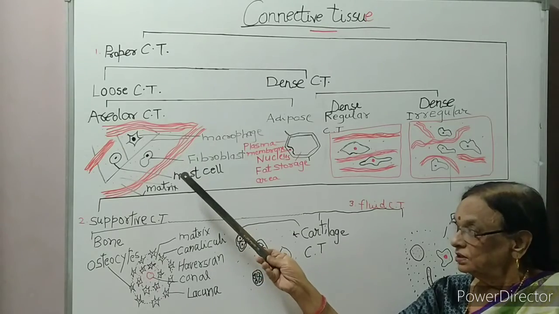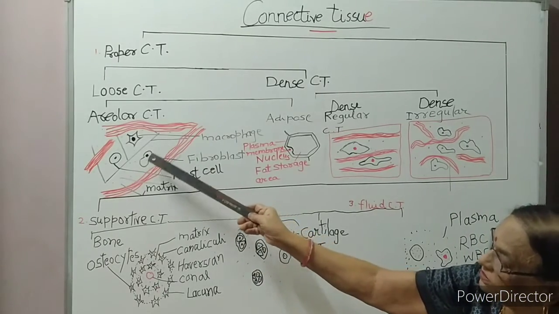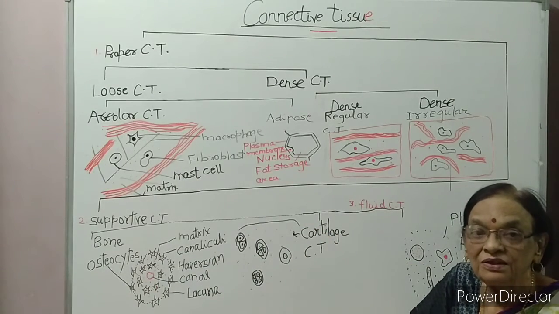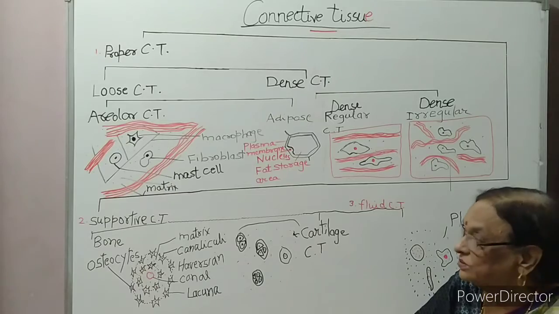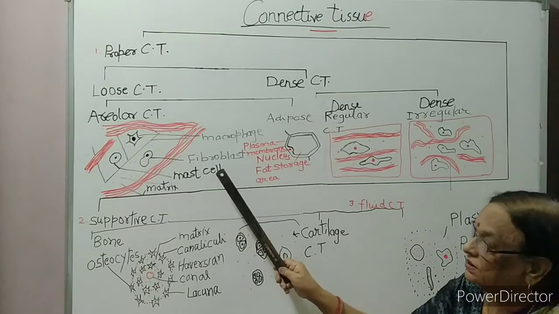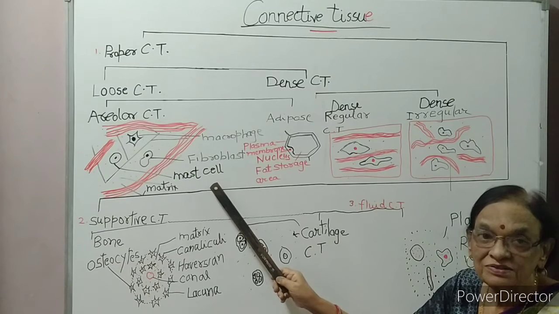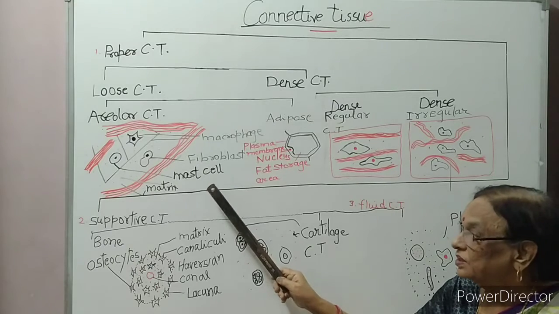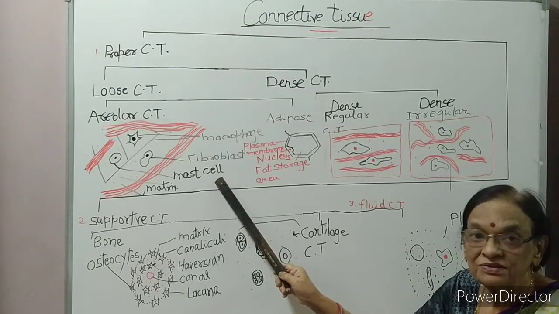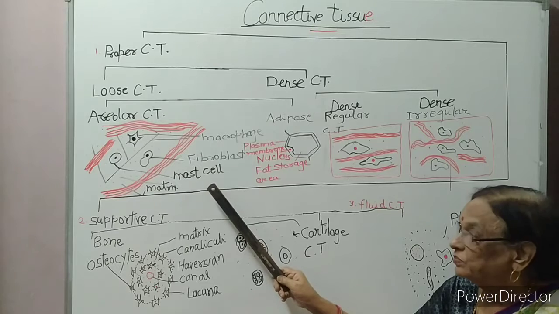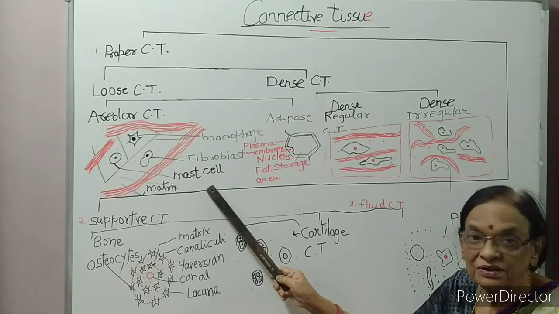Now, this is the matrix. Three types of cells are there in areolar connective tissue. The first cell is the mast cell. This mast cell secretes histamine and heparin. Histamine is